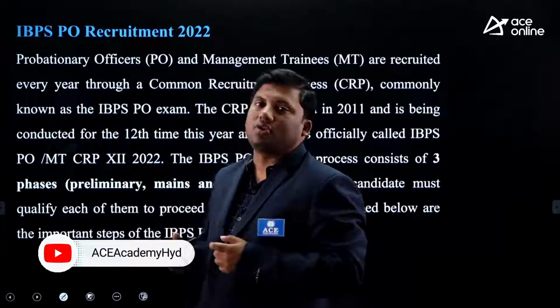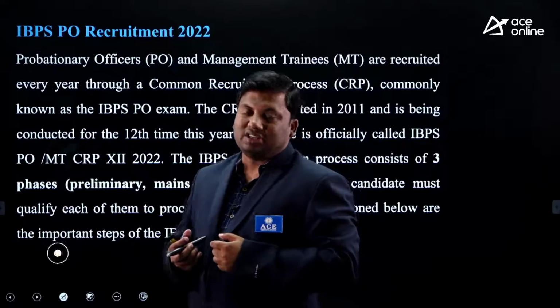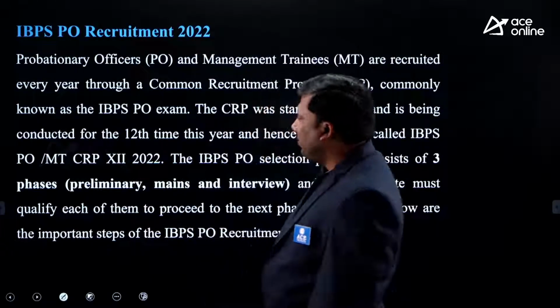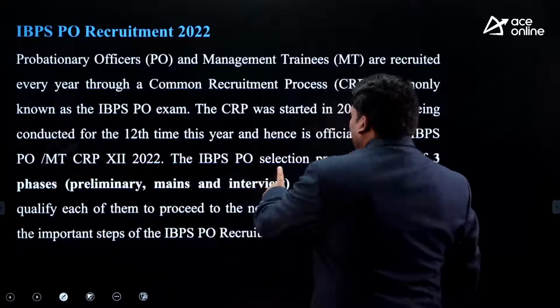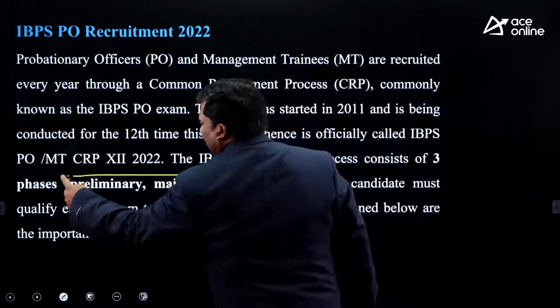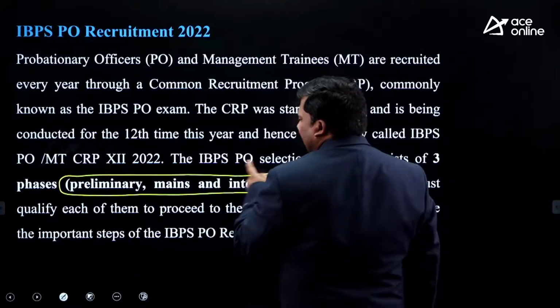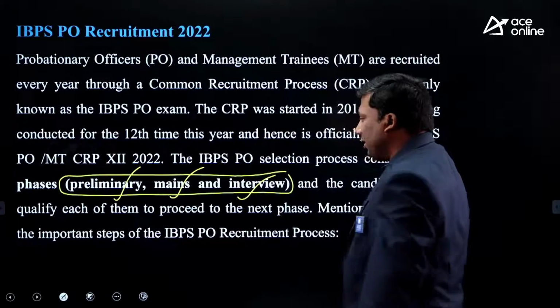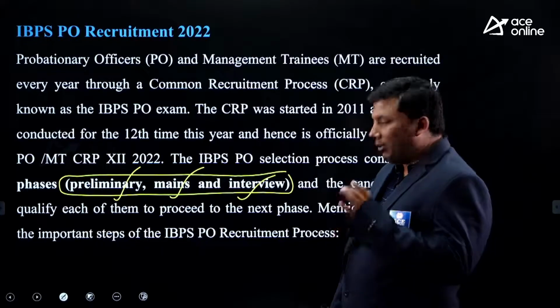These both scores are taken in the ratio 80:20, and an allotment will be given to you as a probationary officer. So how many layers of interview will be there? There will be 3 layers: preliminary, mains and interview. Preliminary, mains and interview.